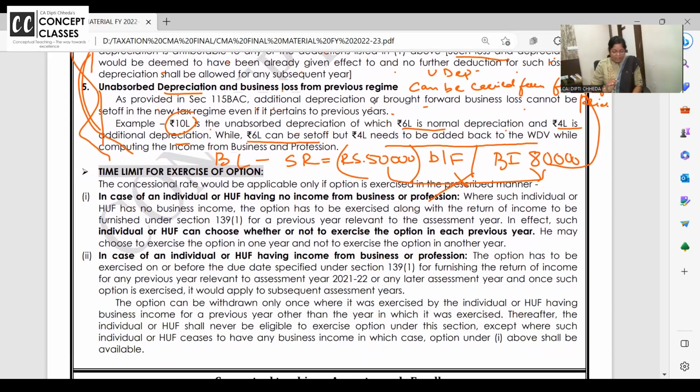Clear? Now what I am discussing, I feel they are many times asking this as MCQs. One line they will give and 4 options they will give. This scheme of 115BAC is optional. Ma'am, every year can we decide whether to pay the tax in normal old tax regime or new tax regime? Answer is yes, you can decide it every year. But if you have business income, then decide once and continue forever. If you opt out, you can't opt in.